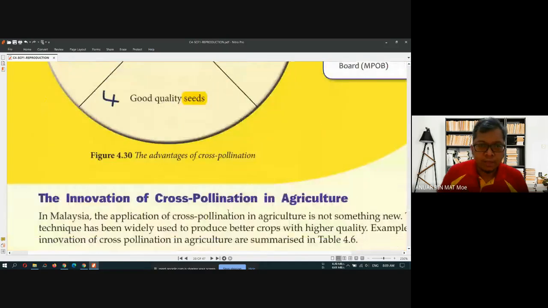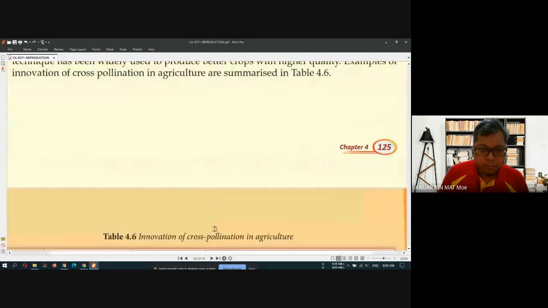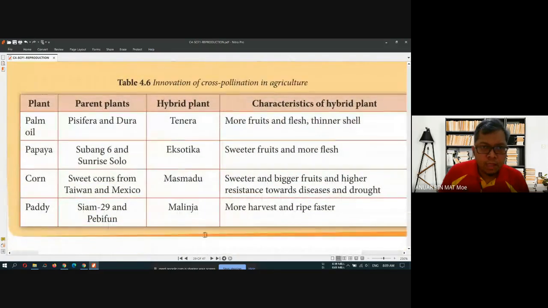Okay, so I will continue. If you look at table 4.6 over here, there are a few innovation of cross-pollination in agriculture. For example, agriculture for palm oil, papaya, corn, and paddy plant.